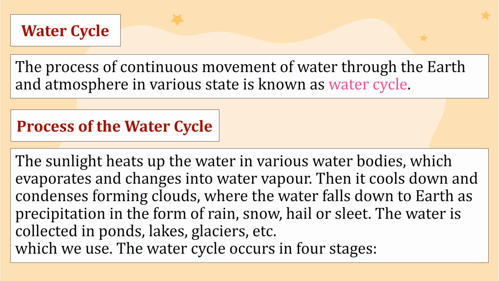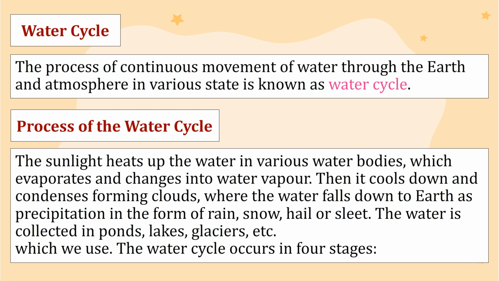Water cycle. The process of continuous movement of water through the earth and atmosphere in various states is known as water cycle. Process of the water cycle. The sunlight heats up the water in various water bodies, which evaporates and changes into water vapor.